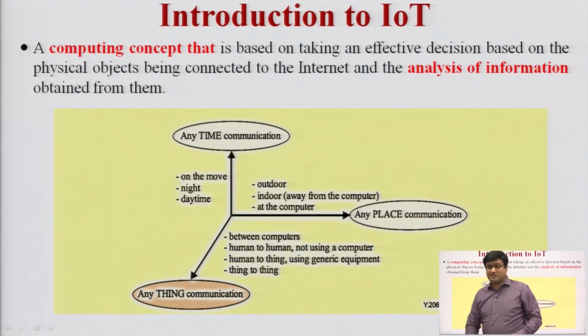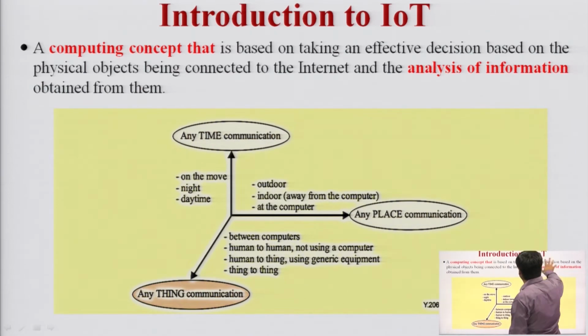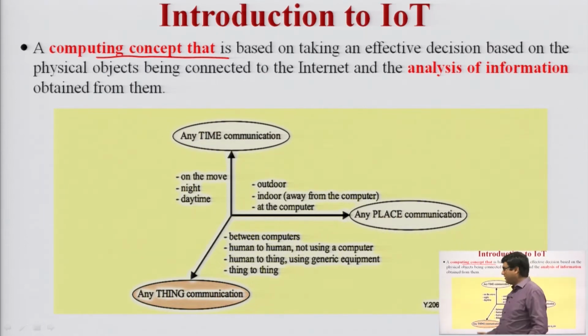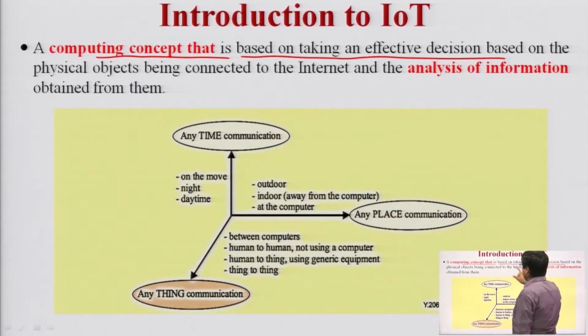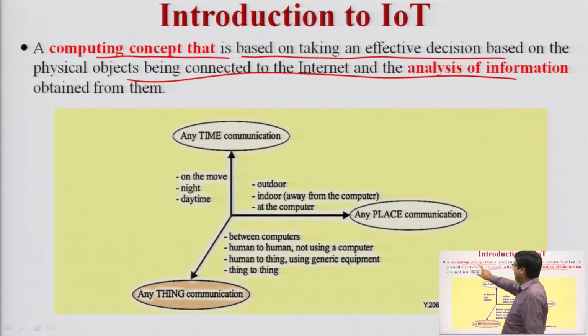After that we will see more about the introduction to IoT, and go into more definitions and depth. A computing concept that is based on taking effective decisions based on physical objects being connected to the internet and analysis of information obtained from them. So, what is going on here?